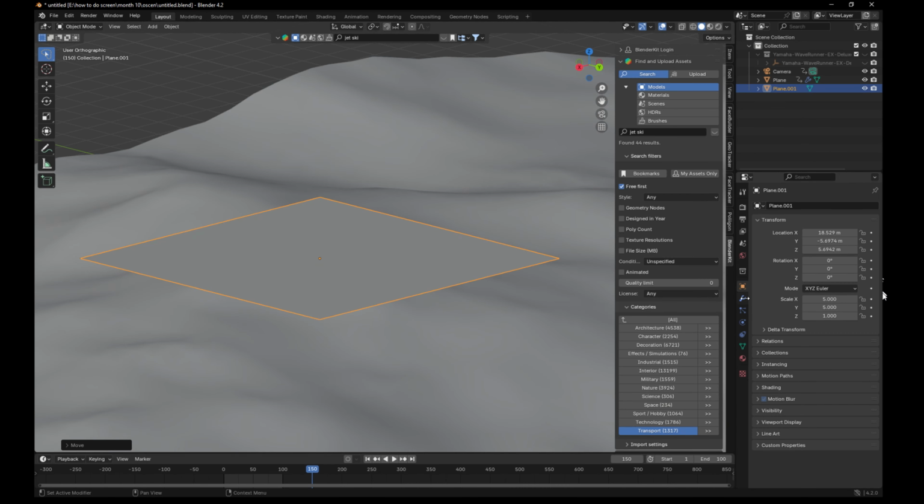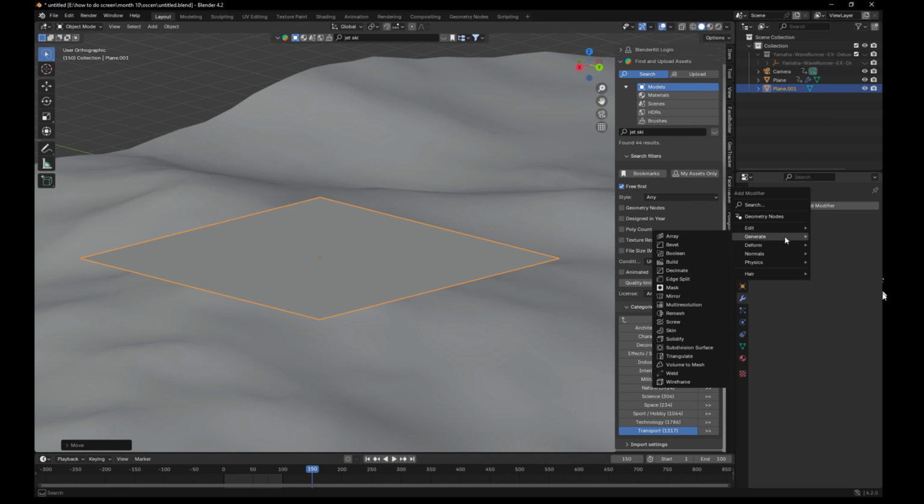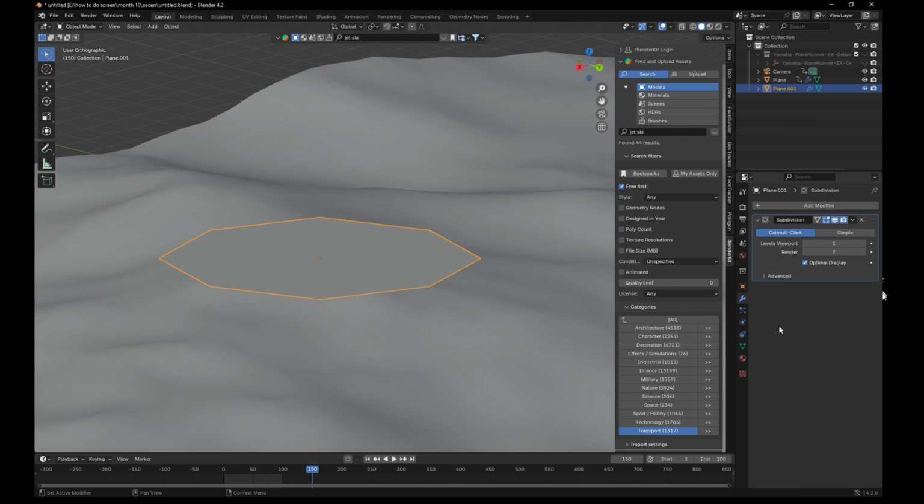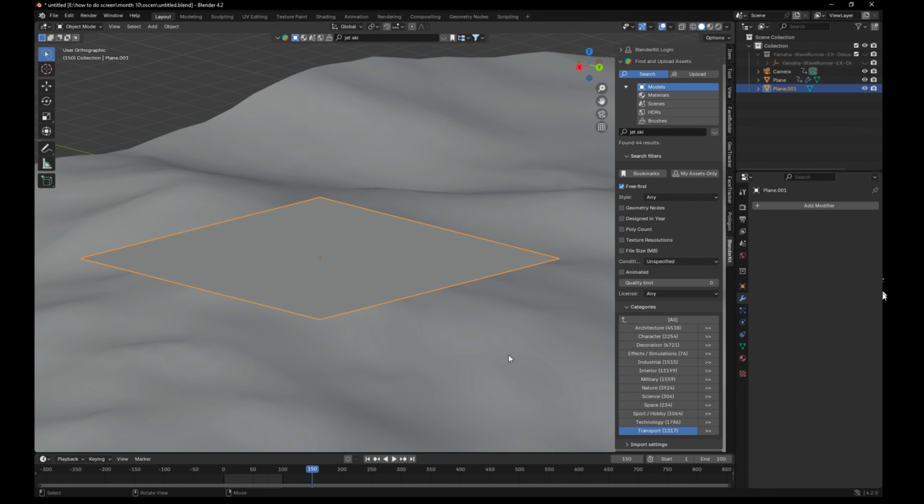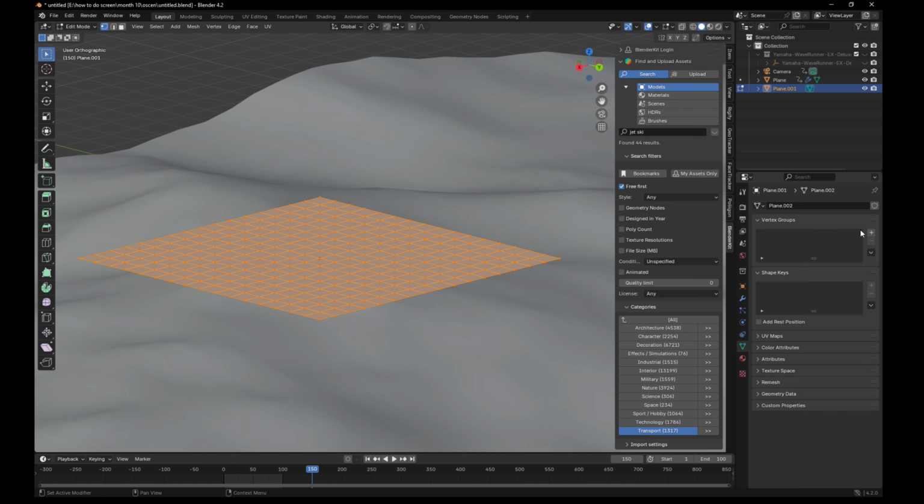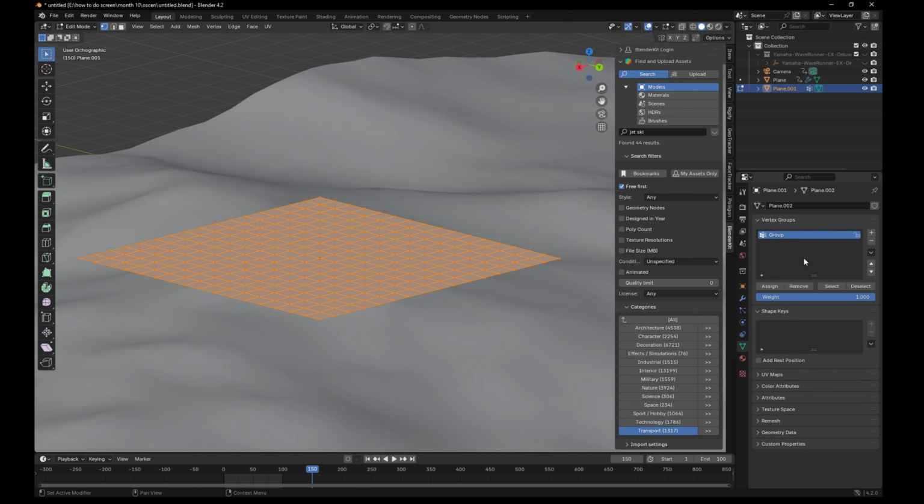Add a plane, add subdivision surface, choose simple, change levels viewport to 4 and render to 4. Apply, change the mode to edit mode. From the data, vertex group, add group, assign, returning to object mode.